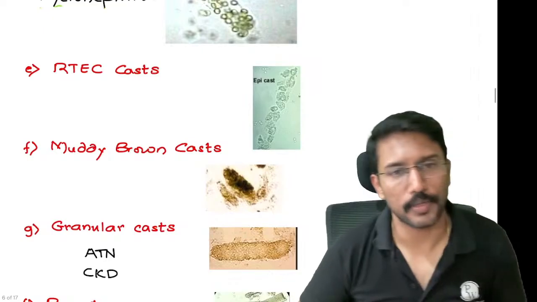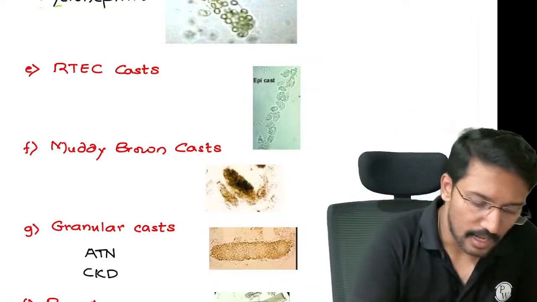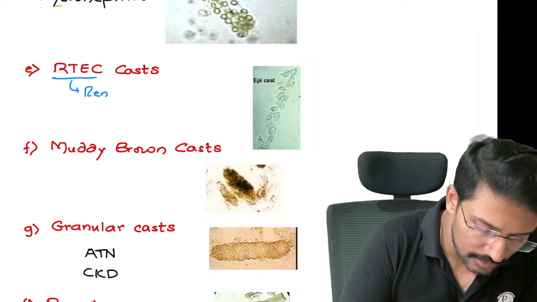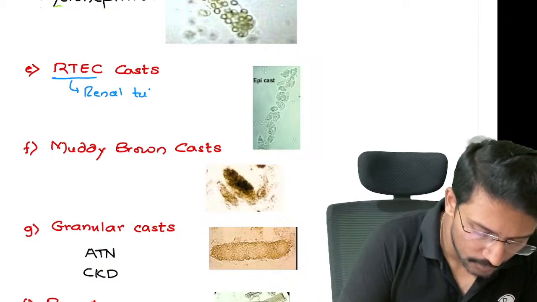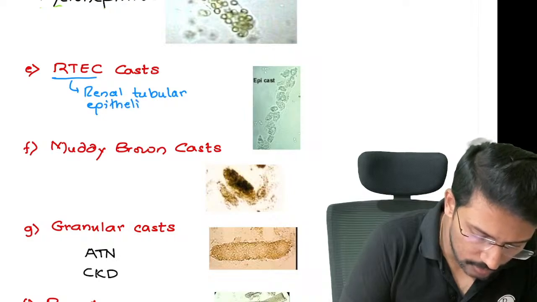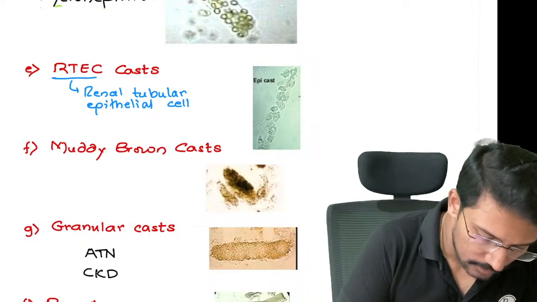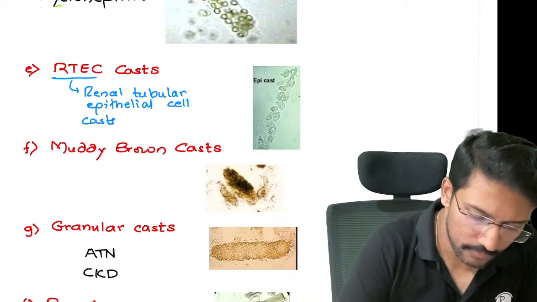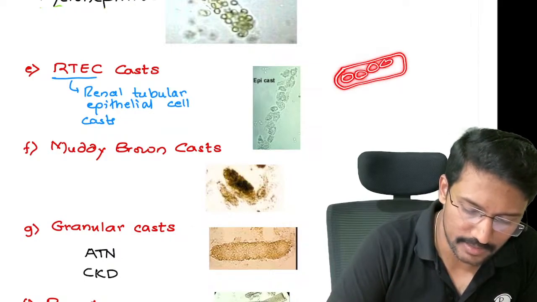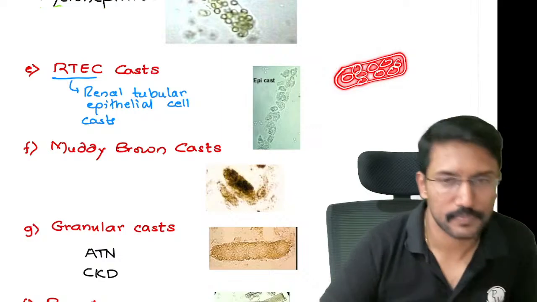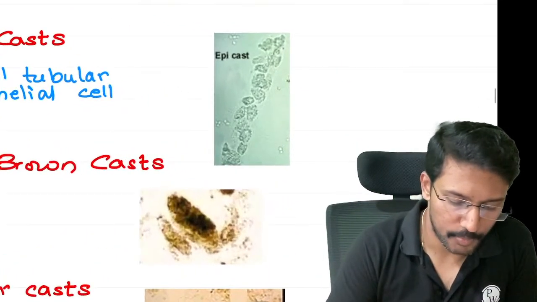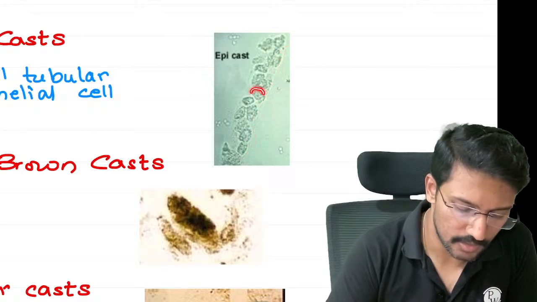Okay. Then we have an entity called RTEC cast, which stands for renal tubular epithelial cell cast. Basically, you have this hyaline cast, and on top of that the renal tubular epithelial cells get deposited. So where should the damage be for us to get this? To get the epithelial cast, like you see here, you can see these epithelial cells.